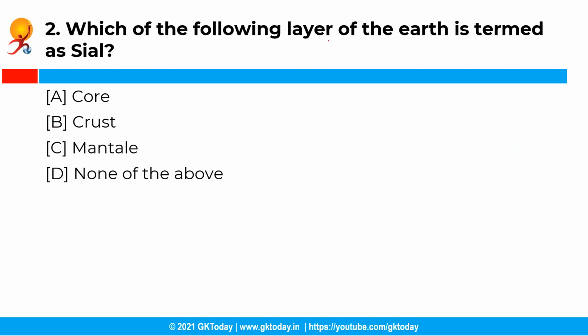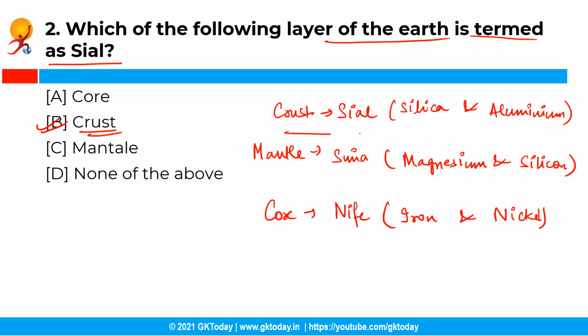Moving ahead with the next question. Which of the following layers of the earth is termed as Sial? So you have the following options and the correct answer is option B, that is crust. Why is crust also known as Sial? See, the outermost layer of the earth, that is crust, is known as Sial because the major constituent elements of crust are silica and aluminium. Silica stands for Si and aluminium for Al.